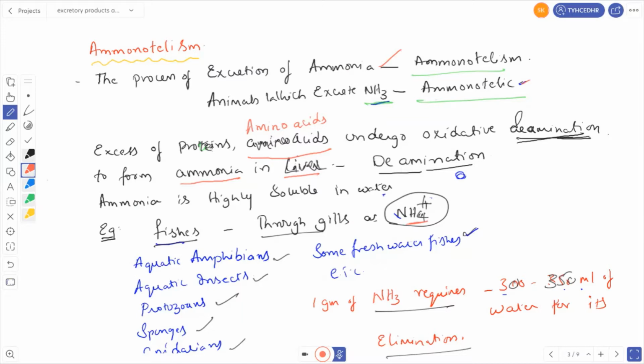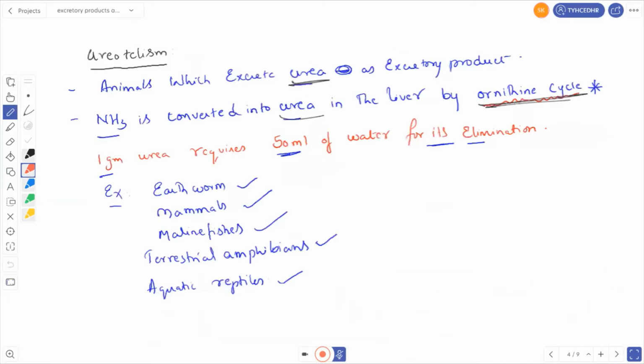Other examples are aquatic amphibians, aquatic insects, protozoans, sponges, cnidarians, and some freshwater fishes. One gram of ammonia requires 300 to 350 ml of water for its elimination. So ammonia is highly toxic and requires more water for its elimination.